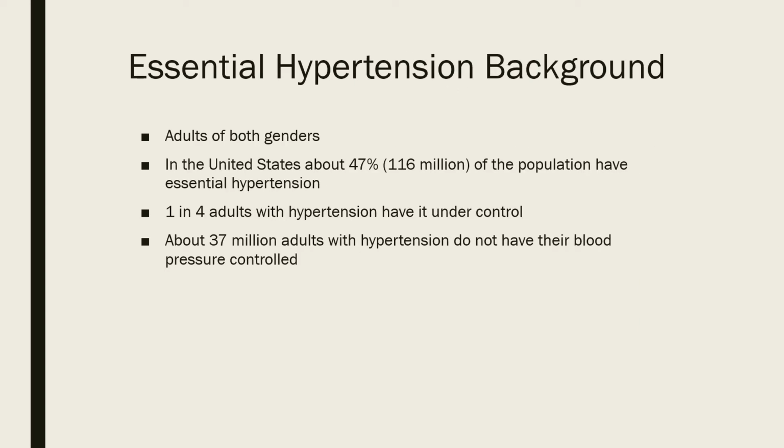Essential hypertension background. It can occur in adults of both genders. In the United States, about 47%, that's 116 million, of the population have essential hypertension. 1 in 4 adults with hypertension have it under control. About 37 million adults with hypertension do not have their blood pressure controlled.